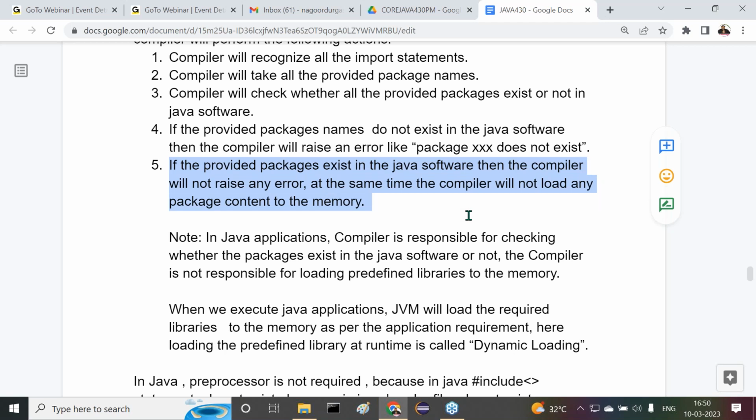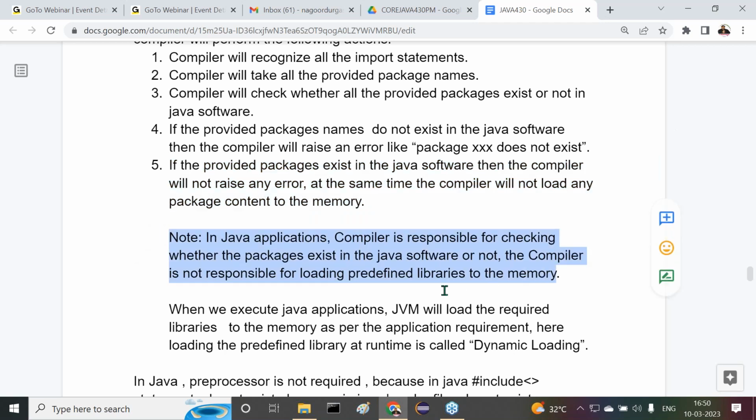At the same time, the compiler will not load any package content to the memory. If the compiler is not loading any package content to the memory, who will load this predefined library in Java applications? For that I am giving clarity.